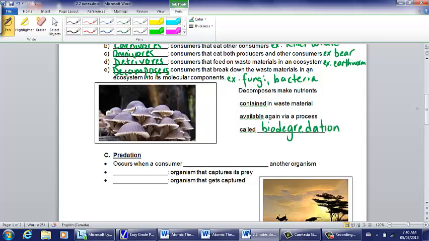Another type of ecological relationship we're going to be looking at is the predator-prey one. So predation occurs whenever a consumer captures and eats another organism. The predator is the organism that does the capturing and the eating, and the prey is the one that gets captured. So an example of a predator-prey relationship would be a mountain lion and a deer.